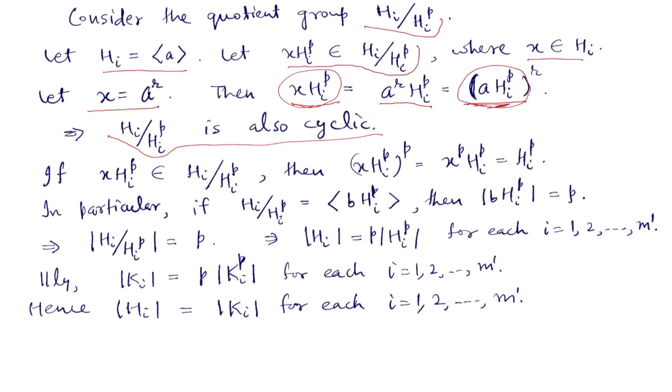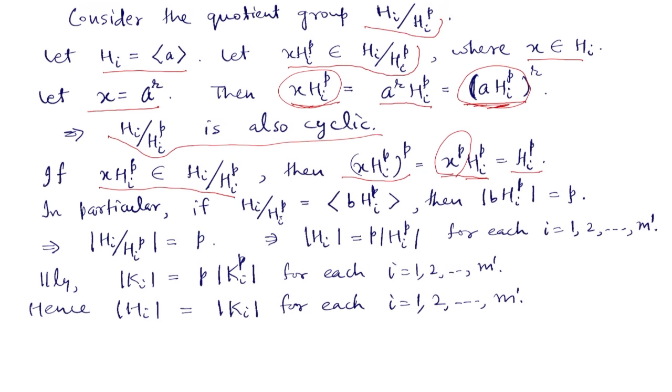Now if x H_i^p is any element in this quotient group H_i modulo H_i^p, then if we apply the pth power on this element, it becomes x^p H_i^p, but x^p will be an element of H_i^p, so this will become simply H_i^p.